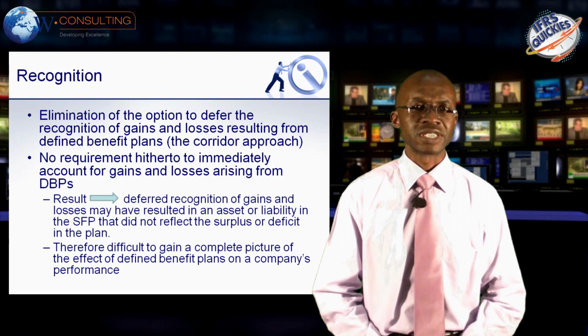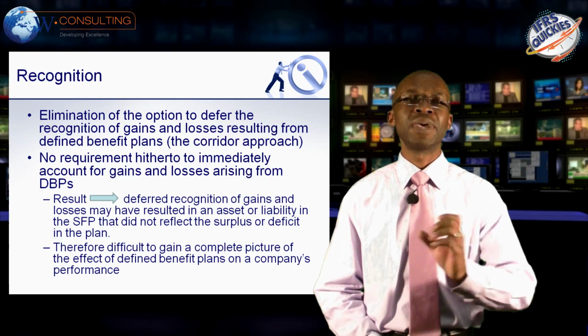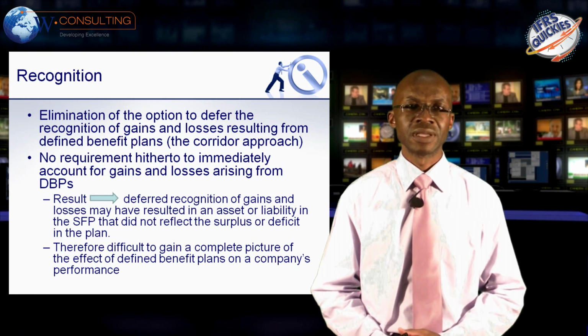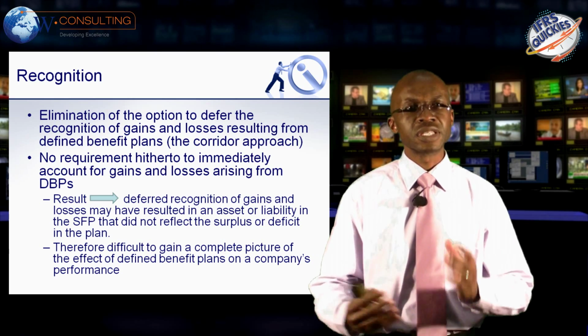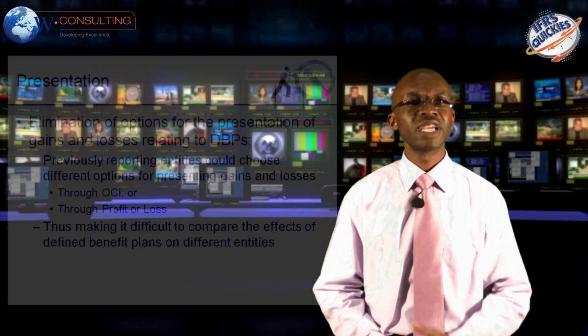Now, the result of all of this, you might have had a situation where you had a pension fund that had a big deficit on its books, and you were required to go and fund that deficit. The obligation that you had was not shown in your books immediately. So essentially, the numbers that are then shown in your company financial statements and what are shown in the pension fund financial statements will not talk to each other at all. This then leads us into the second bit, the presentation.